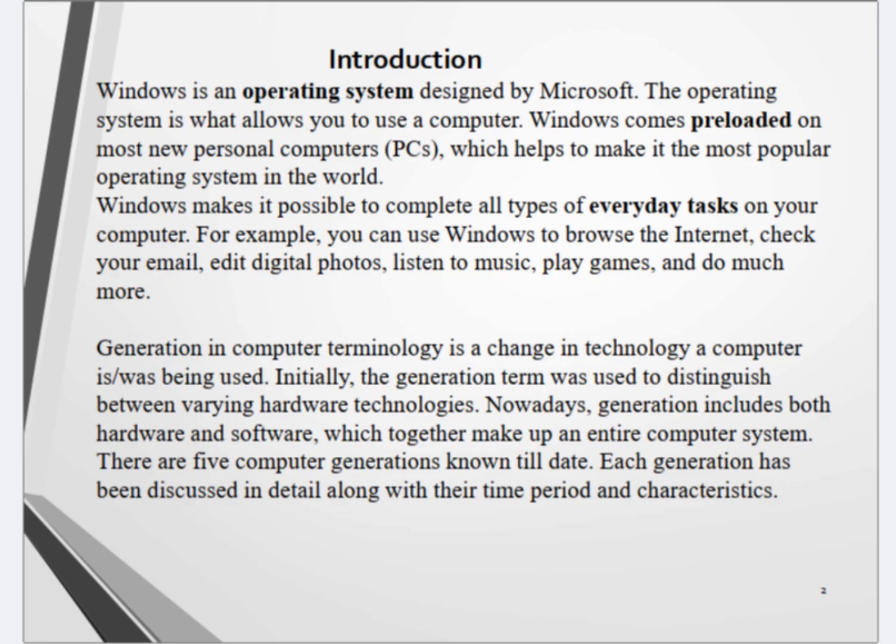Generation in computer terminology is a change in the technology a computer was being used. Initially, the generation term was used to distinguish between varying hardware technologies. Nowadays, generation includes both hardware and software, which together make up an entire computer system. There are 5 computer generations known till date. Each generation has been discussed in detail along with their time period and characteristics.